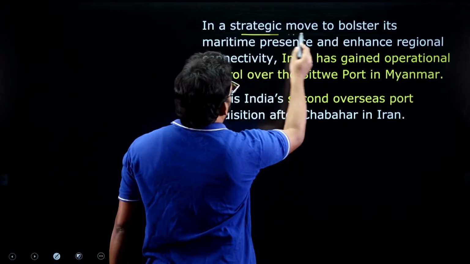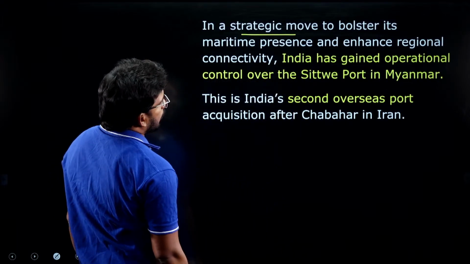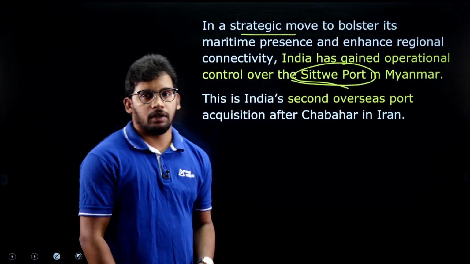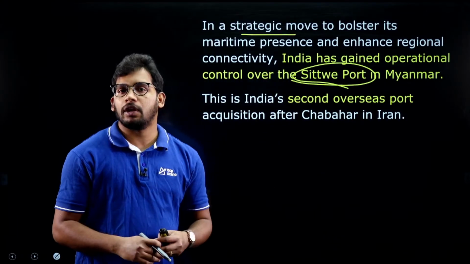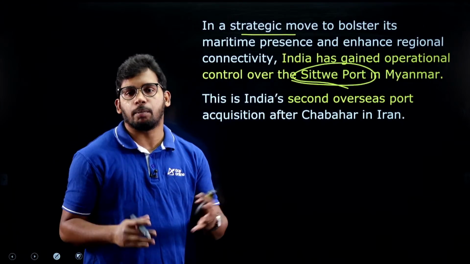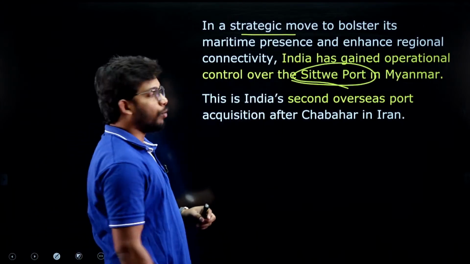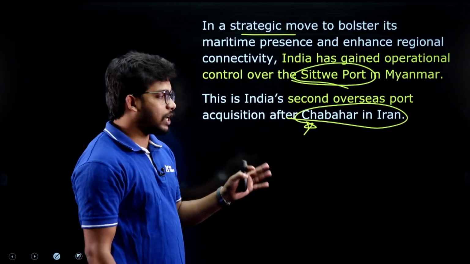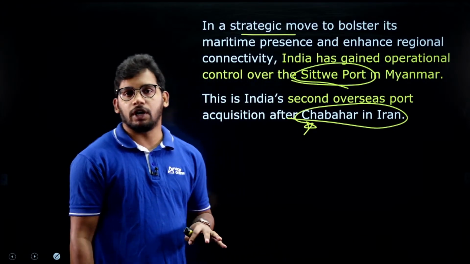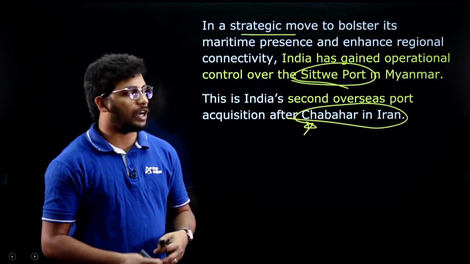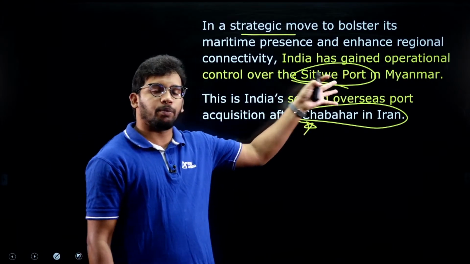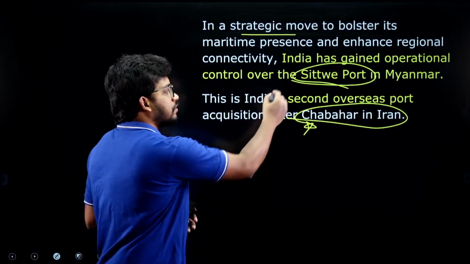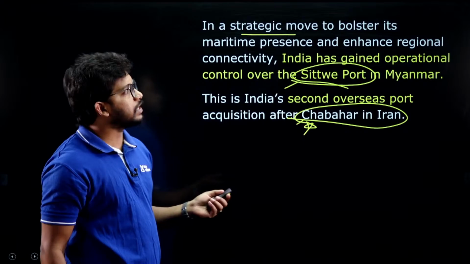Next, one more important fact: India got control of the Sittwe port in Myanmar. Control in the sense that it is not the owner, but we can handle whatever operations we need. This is the second port after Chabahar in Iran. In Iran we already have the Chabahar port which is under our own control for maintenance and commercial activities. The same way, Sittwe port was taken for commercial activities. It is not for military bases, just for commercial activities. This is the second port.